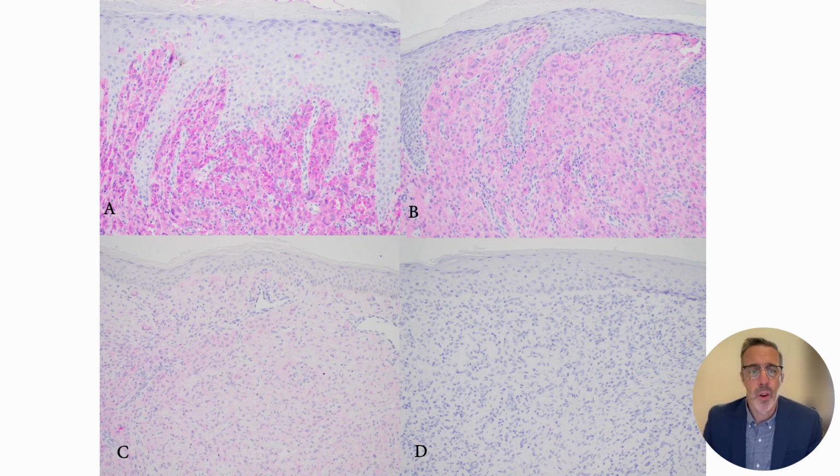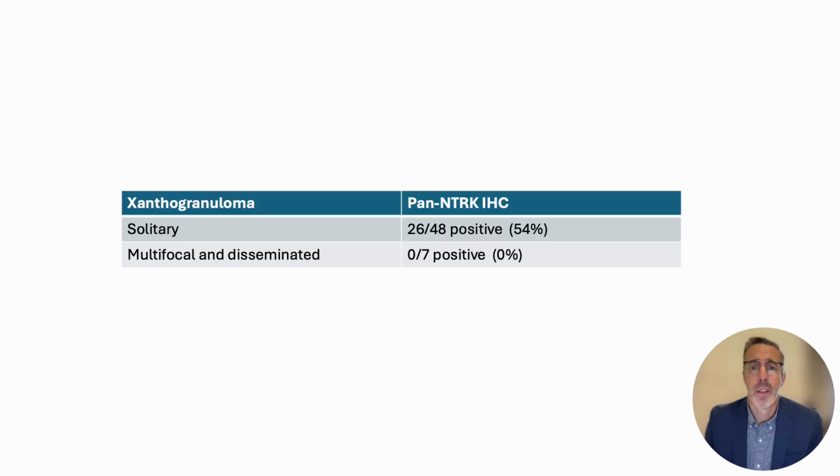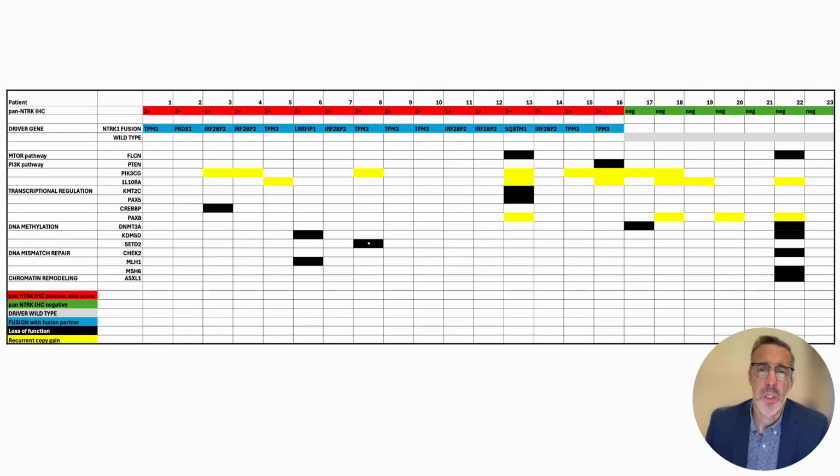We scored them as follows: 3+, 2+, 1+, and negative. Here are our results. We identified 26 cases with positive immunoreactivity out of 55, but these were all restricted to solitary Xanthogranulomas and none in the disseminated Xanthogranulomas. We sequenced a subset of 23 Xanthogranulomas.